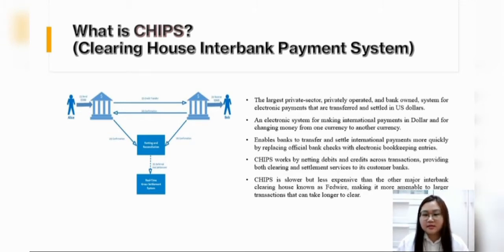It enables banks to transfer and settle international payments more quickly by replacing official bank checks with electronic bookkeeping entries. CHIPS works by netting debits and credits across transactions, providing both clearing and settlement services to its customer banks. Lastly, CHIPS is slower but less expensive than the other major interbank clearinghouse known as FedWire, making it more amenable to larger transactions that can take a longer time to clear.